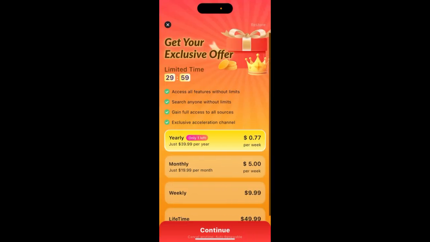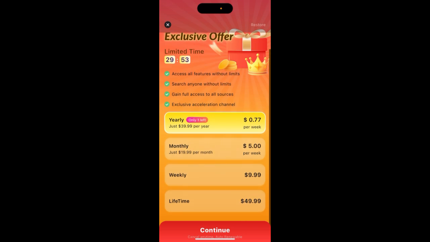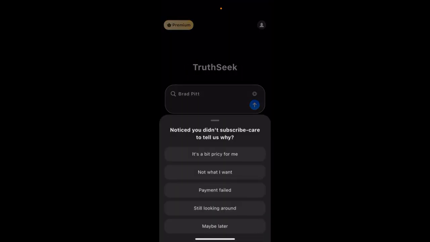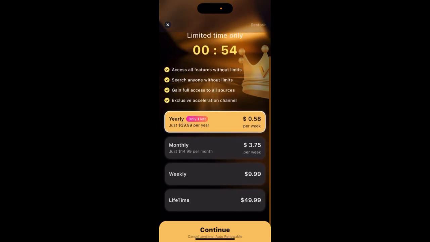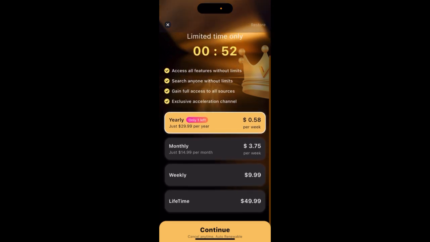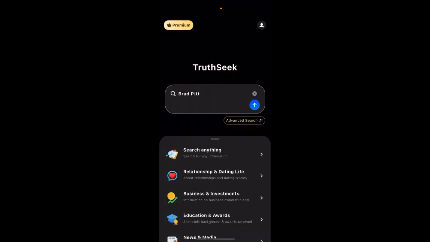But here, you can also see, if you do not upgrade for the first time, you still get this offer, which is kind of a bit cheaper, $40 per year. There's monthly, weekly doesn't change, but this is the offer. And then there is also another offer where you have another discount for yearly. So you have three kind of discounts if you cancel, if you want to upgrade for yearly. So that's just what you have.